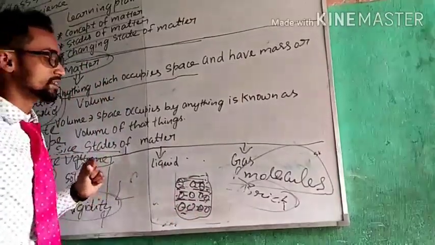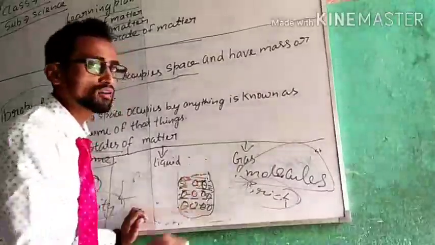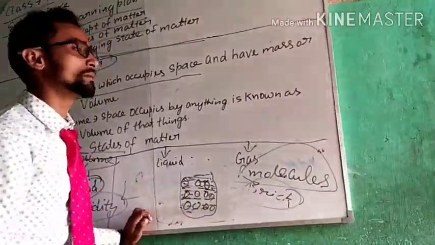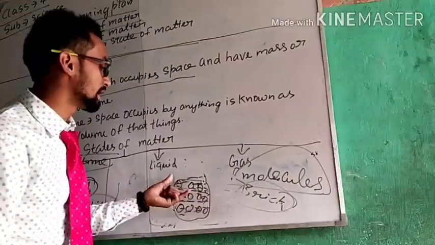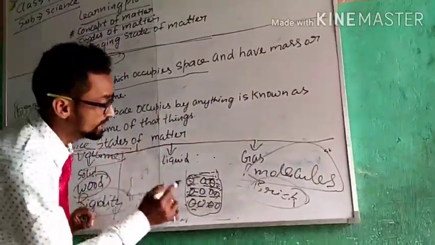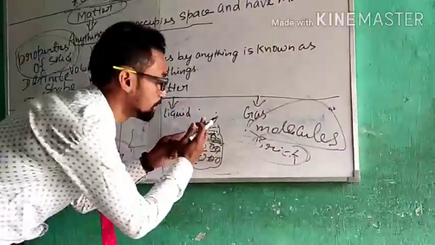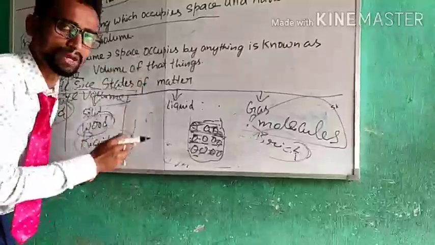So we can say that liquids can flow easily due to the arrangement of molecules, because their molecules are loosely packed. Now if the molecules are loosely packed, then the space between the molecules is high as compared to the solid.